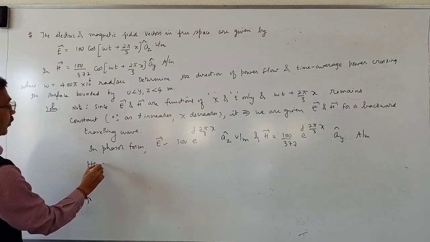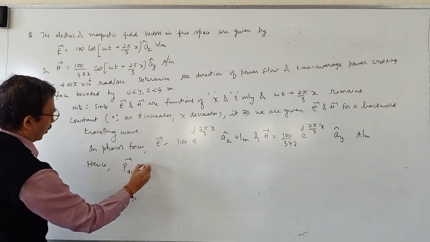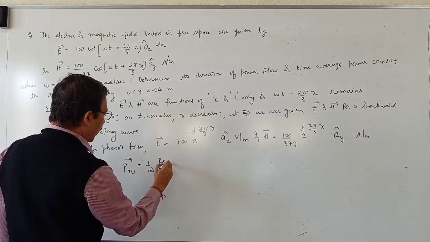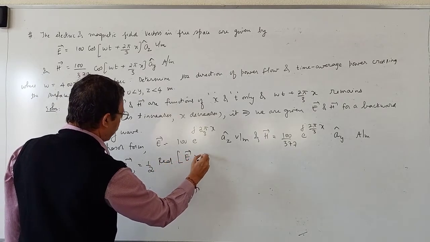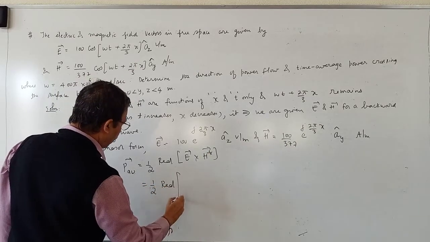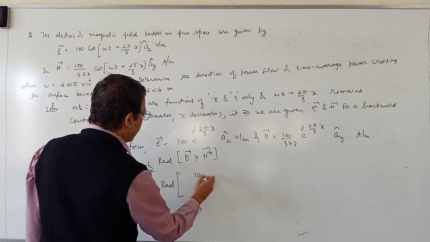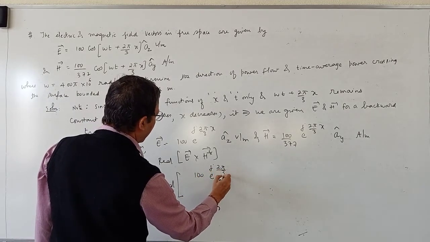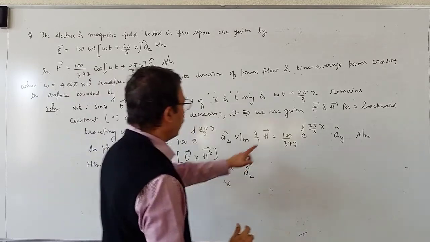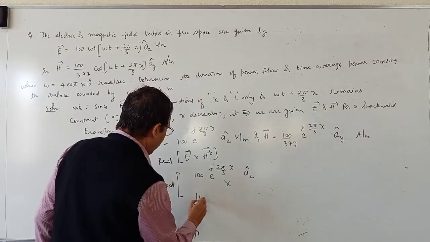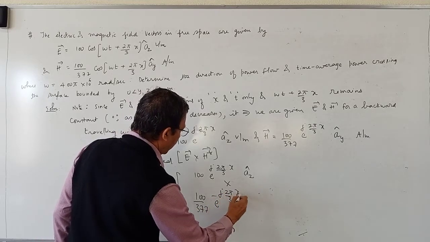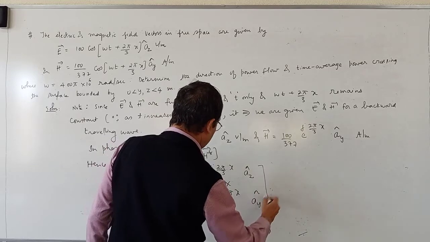Hence, average Poynting vector is equal to half into real part of vector E cross vector H conjugate, which is half into real part of vector E, 100 into e to the power j 2 pi by 3 into x into az cap, cross, if you take conjugate of vector H, this plus j becomes minus j, 100 divided by 377 e to the power minus j 2 pi by 3 into x into ay cap.